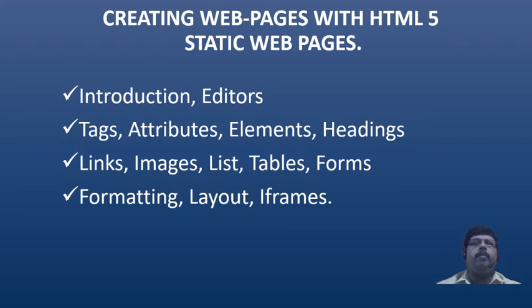different tags, attributes, elements and headings used in HTML. Also we will discuss browsers, which I have not included here. I want to tell you what a browser is and what its use is. The rest of the elements such as headings, links, images, lists and tables, and the tag attributes, are practical implementation.